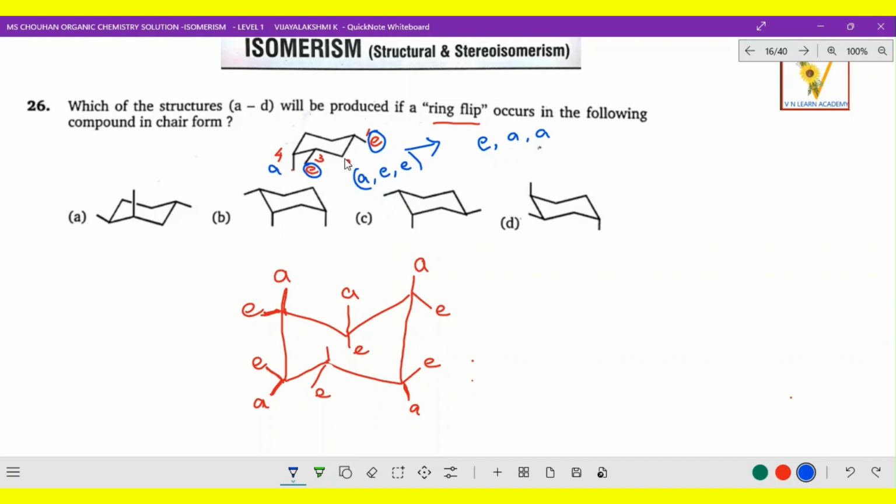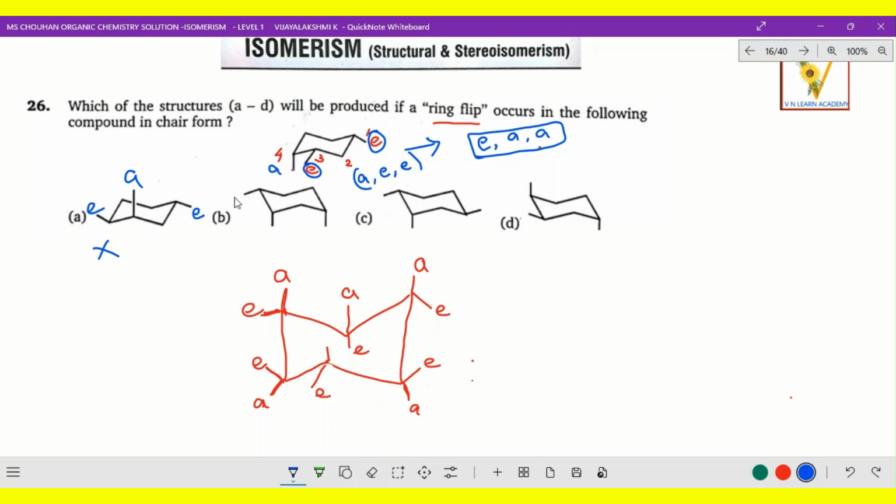So the second carbon there is no chiral carbon, right? So in this option A, this point is equatorial, and this is upwards and this is equatorial. So E A and E. Is it correct? So what do we get actually? A, right? So now this is E and this is A and this is E. So this will not be the correct option.